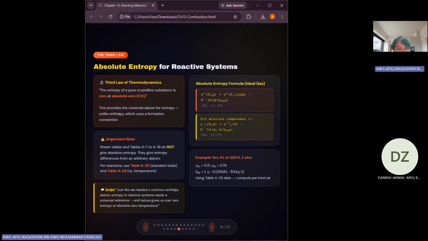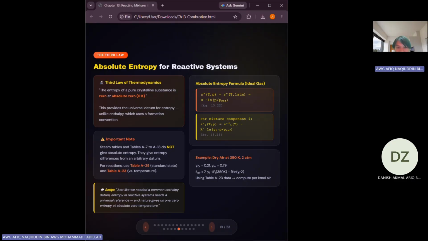The entropy of a pure crystalline substance is zero at the absolute zero of temperature, which is 0 Kelvin. This is not a definition like our enthalpy datum. It's an empirical observation from experiments. At absolute zero, a perfect crystal has only one possible microscopic arrangement, no disorder, so its entropy is zero.